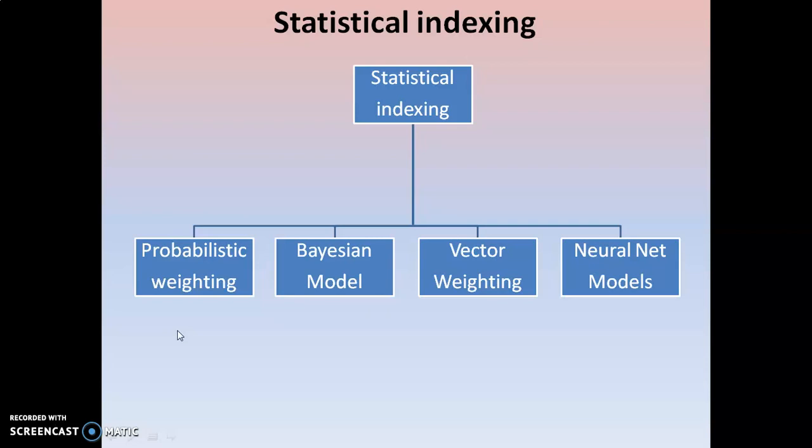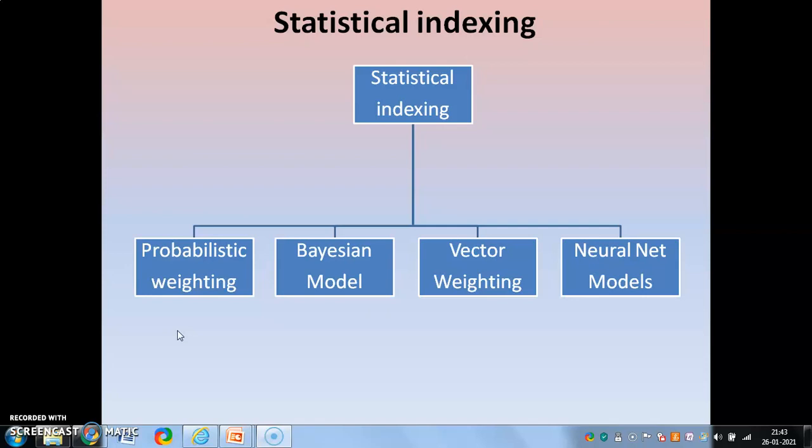In the previous session, I discussed the introduction to automatic class indexing and the introduction to statistical indexing. In statistical indexing, again it is divided into four different types. Number one, it is probabilistic weighting. Number two, it is the Bayesian model. Number three, it is vector weighting. Number four, it is neural net models.